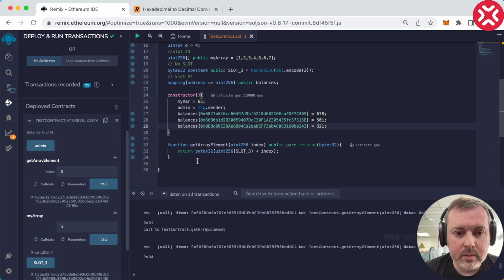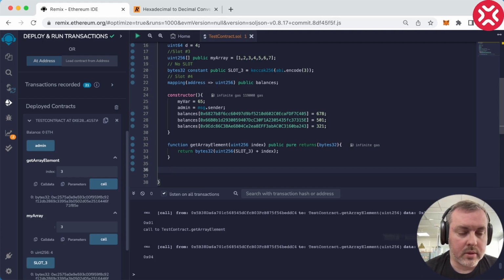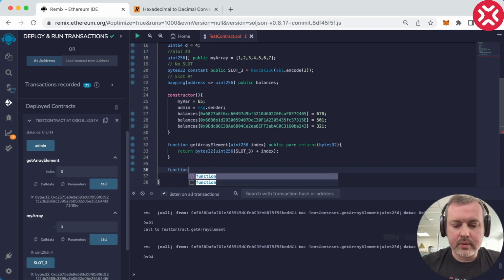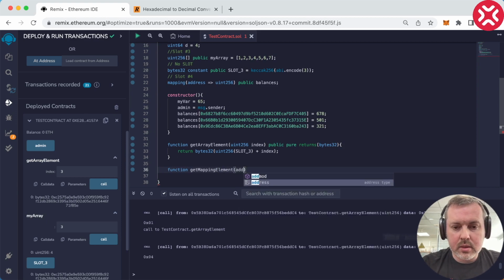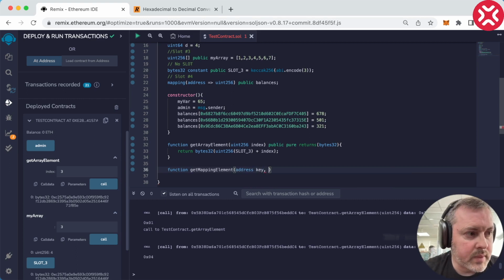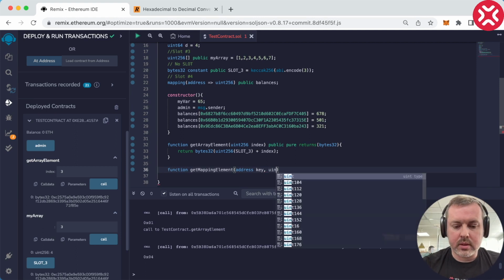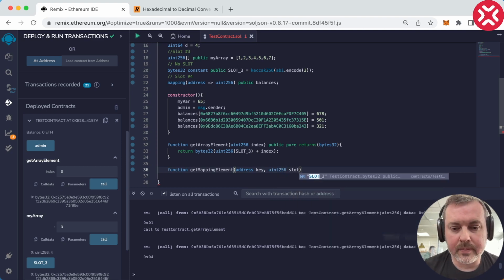Right, but now in order to access those, we will also need to write another function. Function getMappingElement, and here the key will be our address. Let's call it key, and then the second parameter, let's call it uint256 slot.